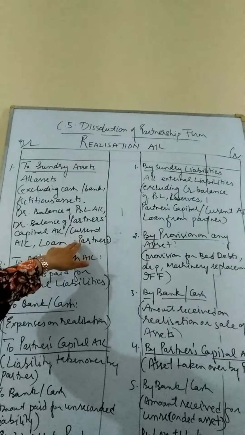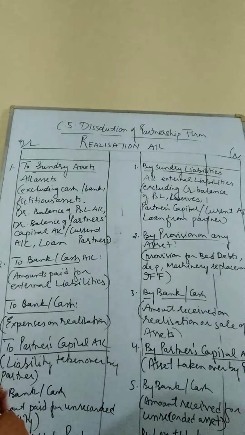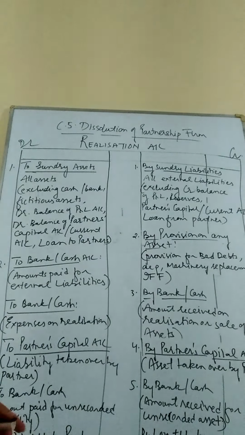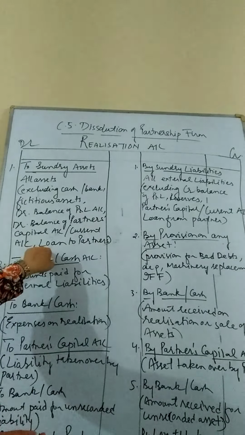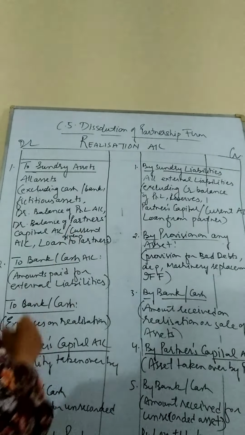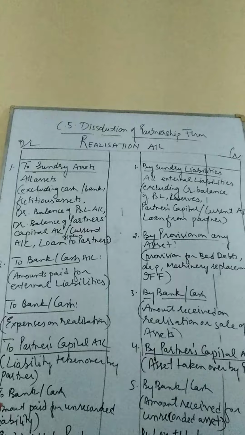or we should say loan given to the partner, because it is an asset for the firm, it shall also not be written over here. Loan given to the partner shall also not be written.